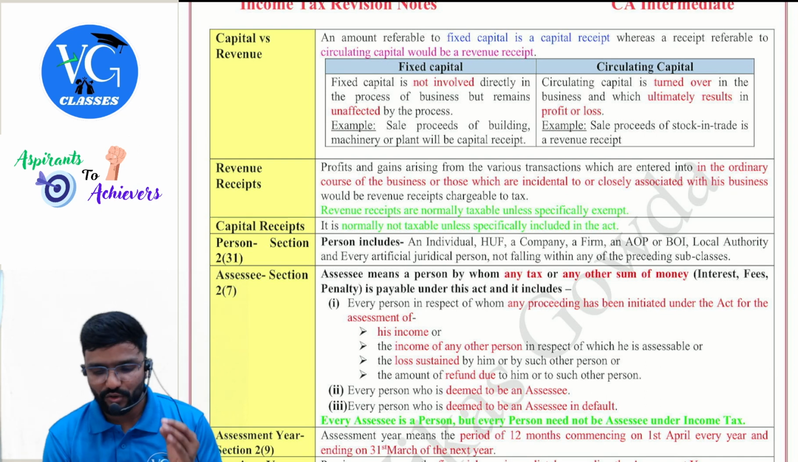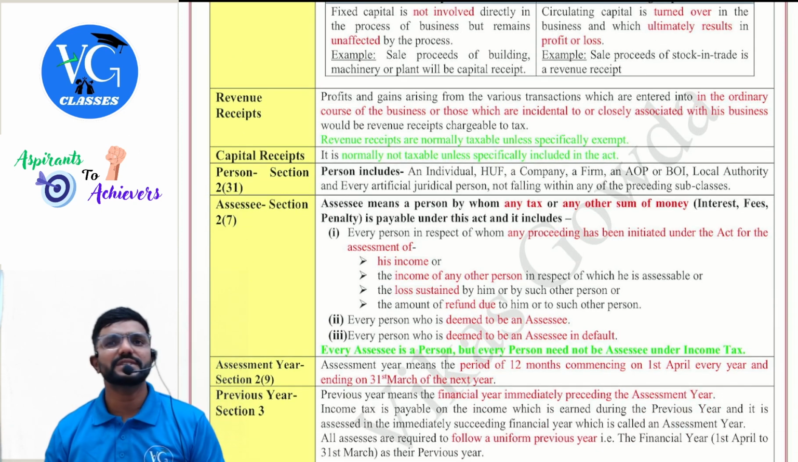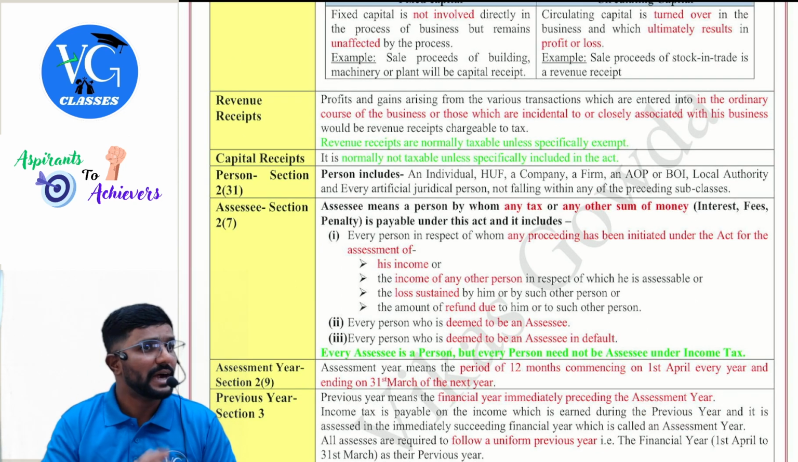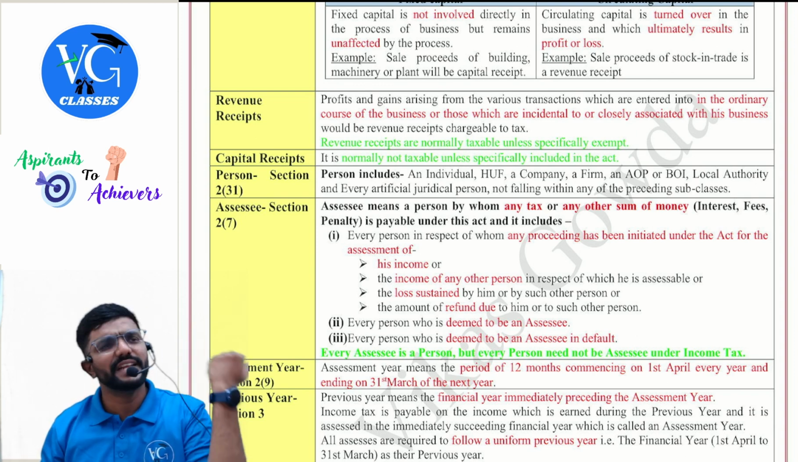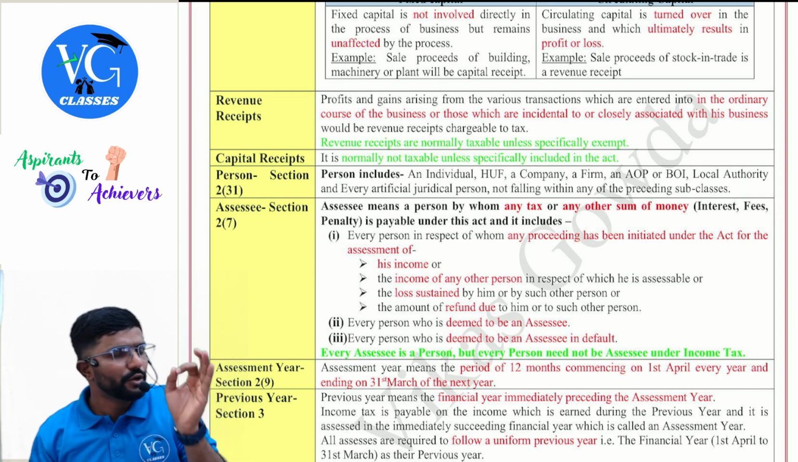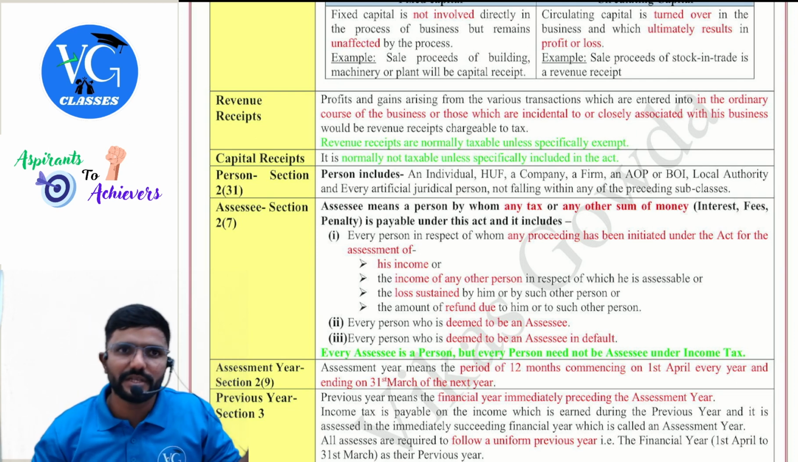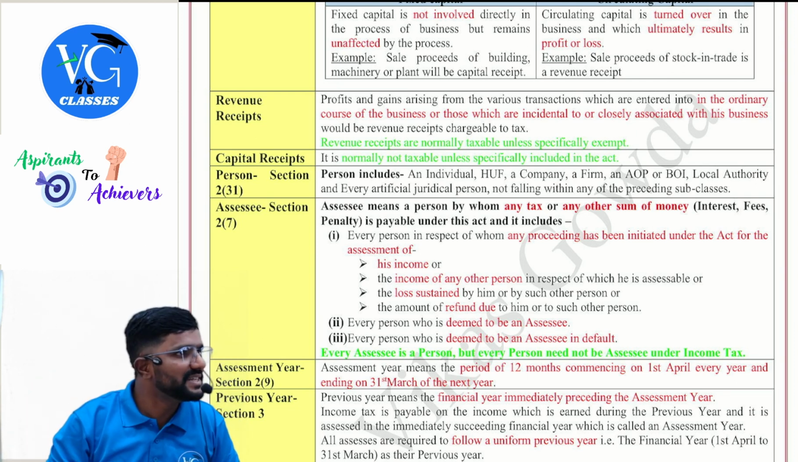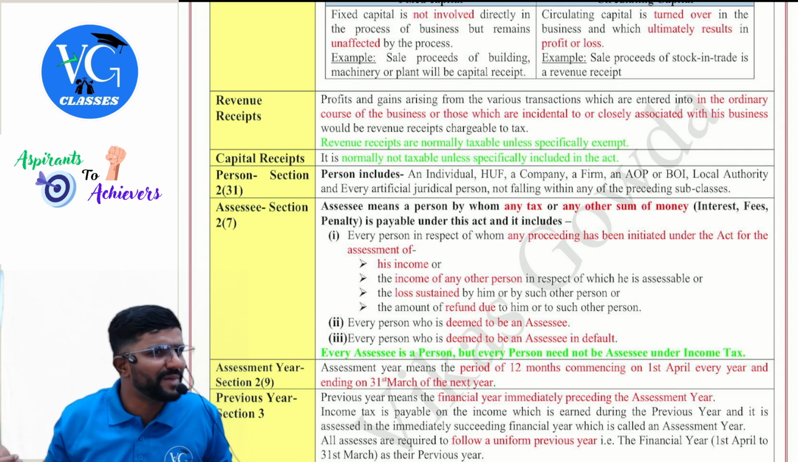Example, sale proceeds of stock in trade is a revenue receipt. Guys, revenue receipts are normally taxed until exemption is given in the law. If exemption is given under section 10, anywhere they will mention it. You should know that list. If any income is not covered in exemption, that means it is taxable, and it is something which I have earned in the ordinary course of my business.